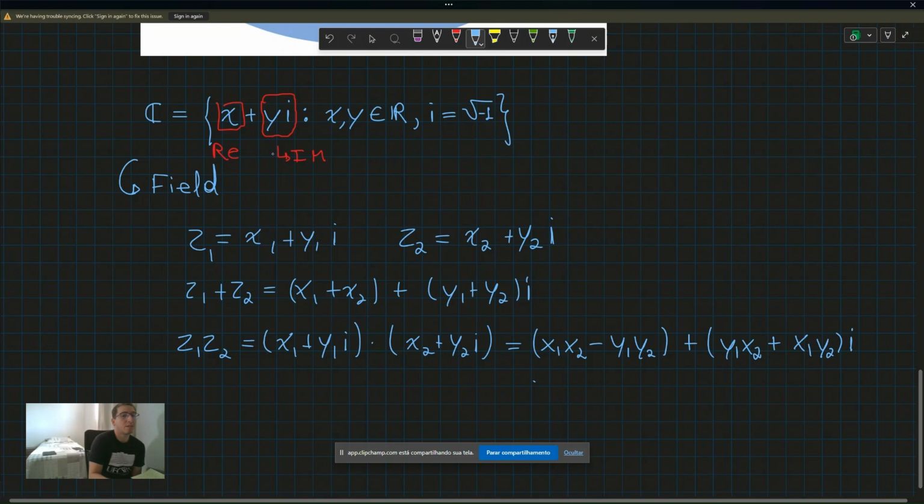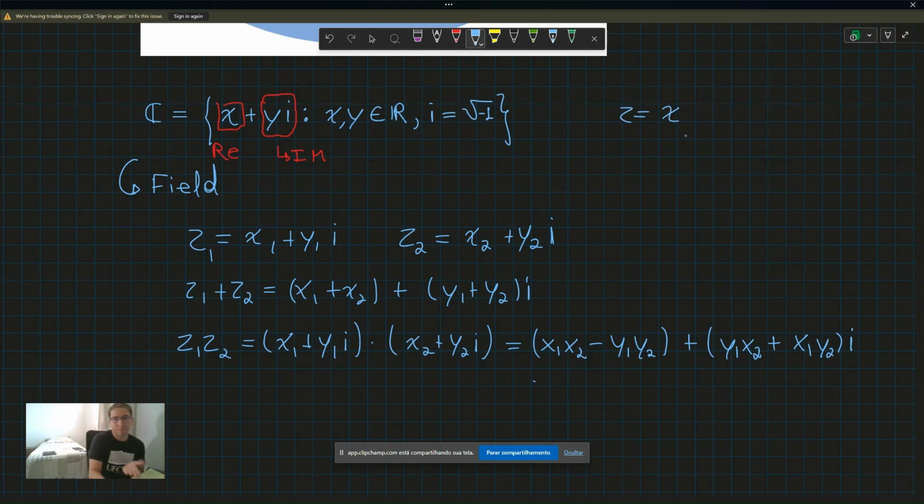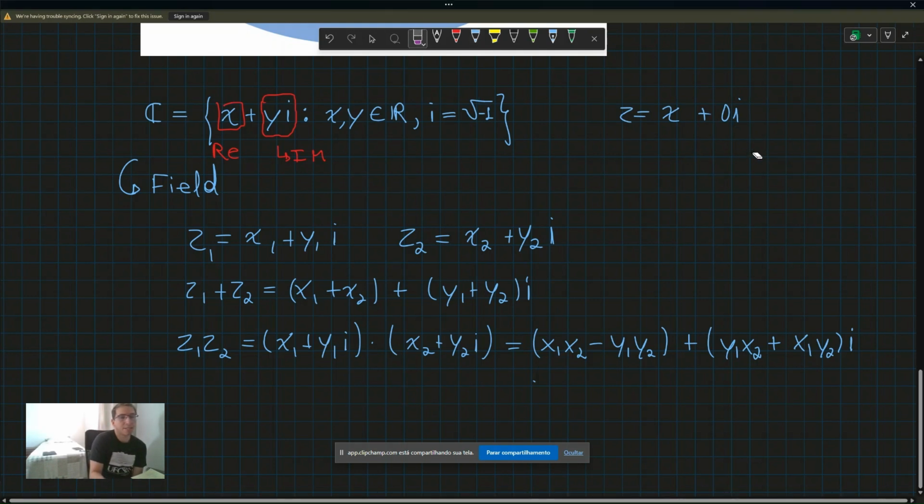Okay, so this is a number system, and it is just another type of number. You can imagine the real numbers as a complex number z with only the real part. So this is a real number, the imaginary part will be zero, the imaginary part multiplied by zero.